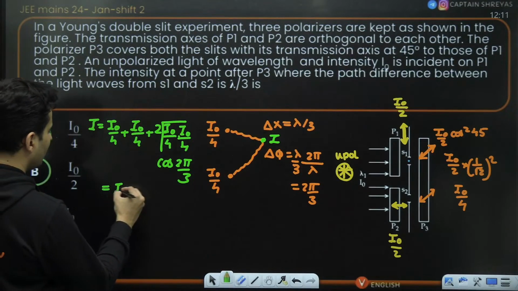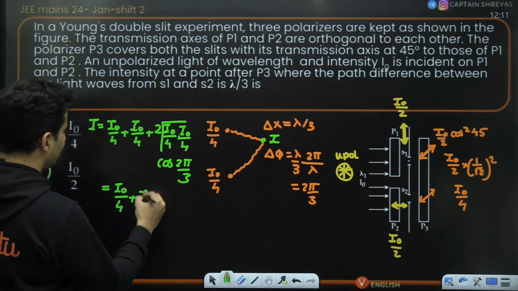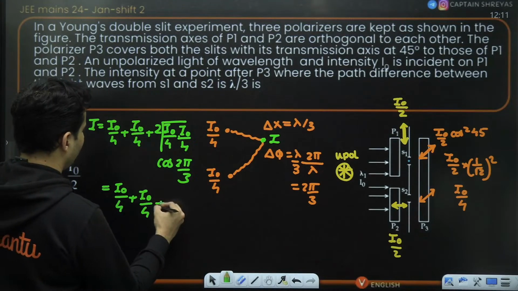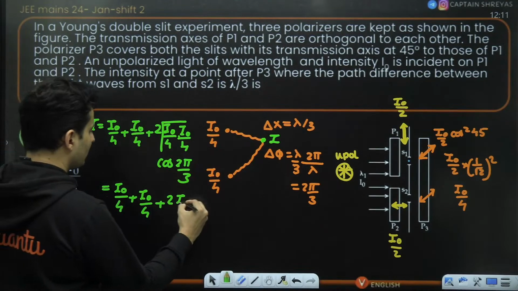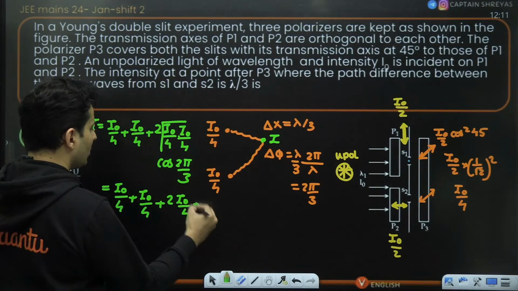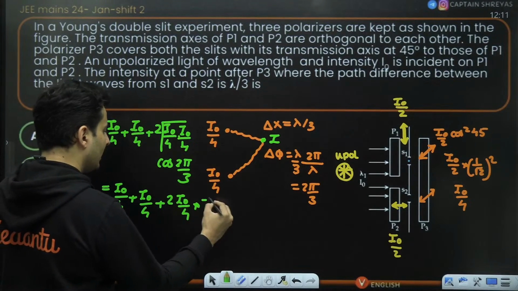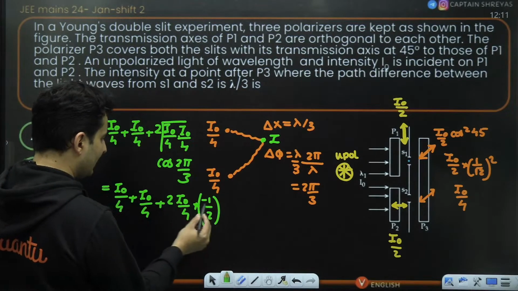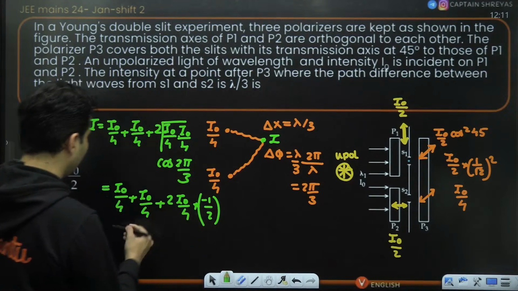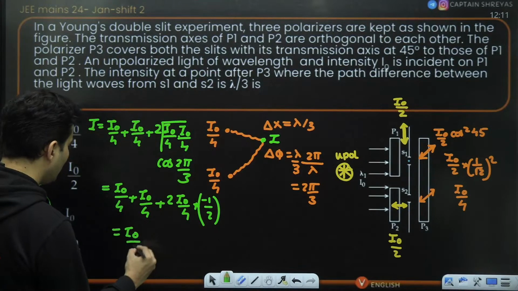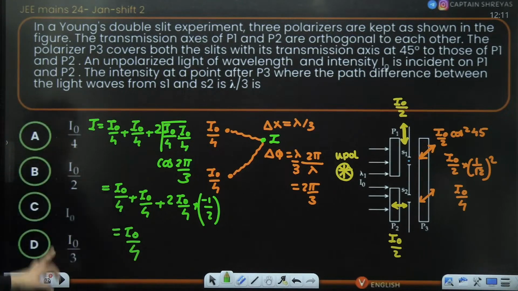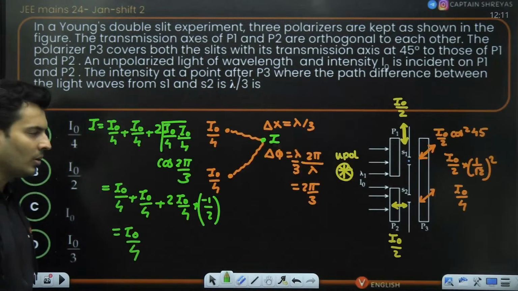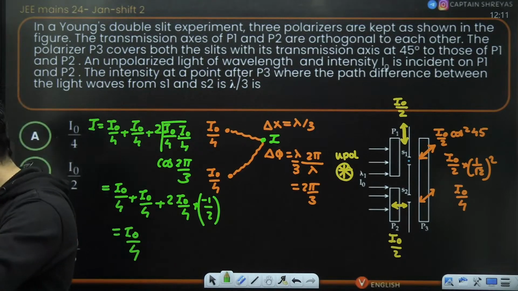So this will become I naught by 4 plus I naught by 4 plus 2 times I naught by 4 only. Cos 120 is negative half. Half and 2 will cancel, so this will become minus I naught by 4. So you will be just left with I naught by 4. So that is nothing but option number A. Option number A. Is that clear?